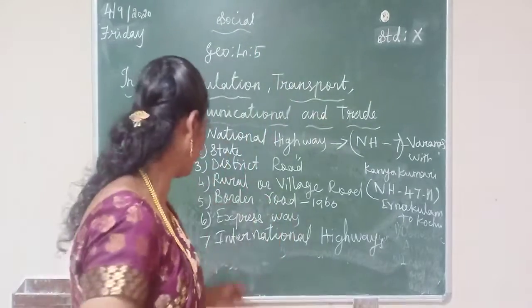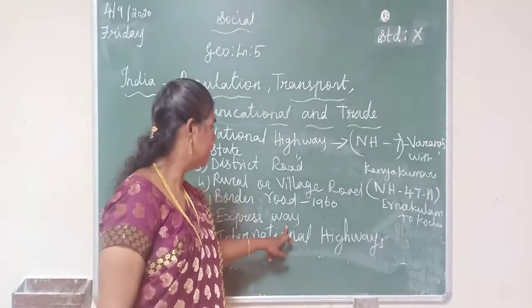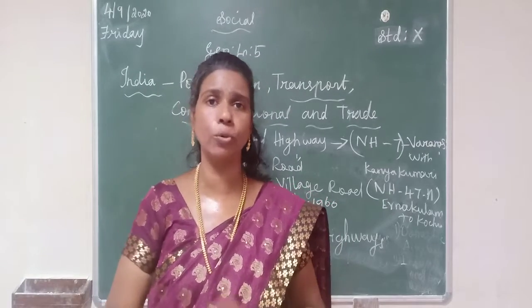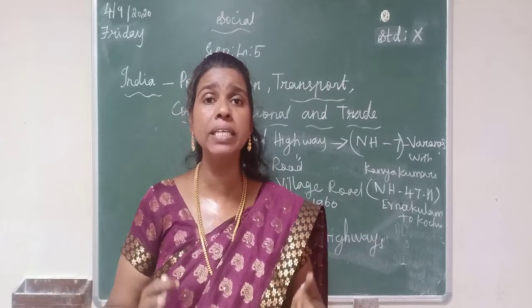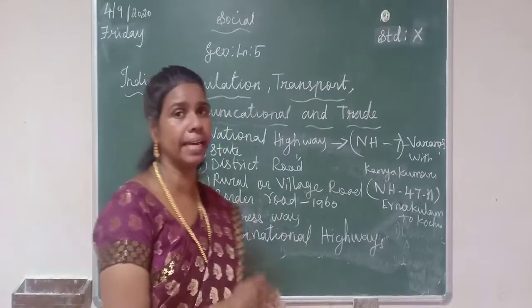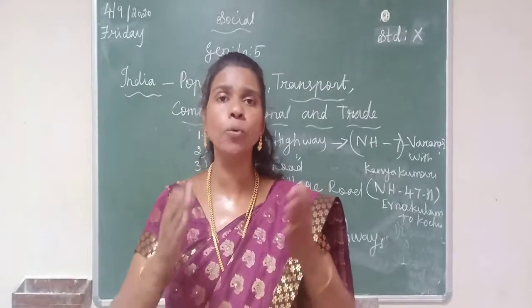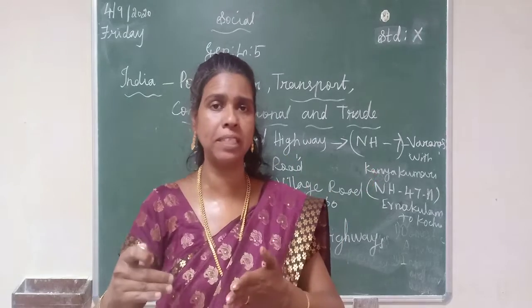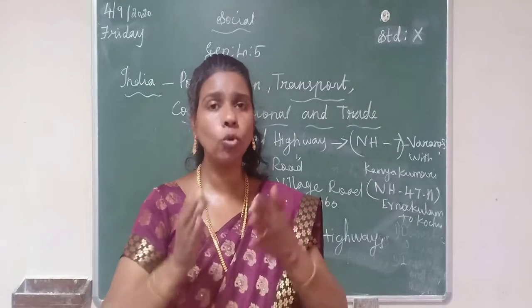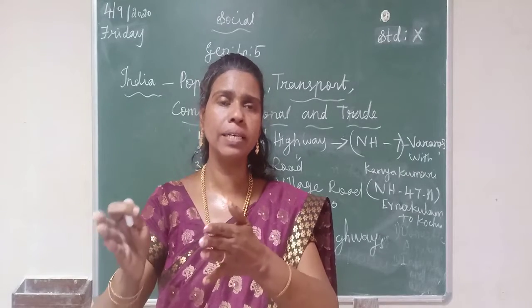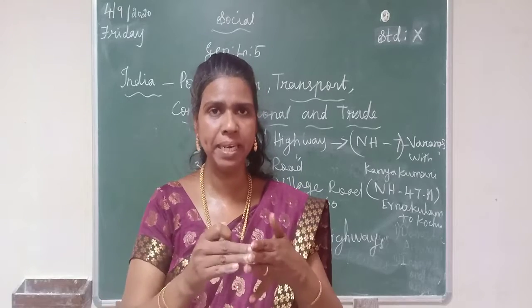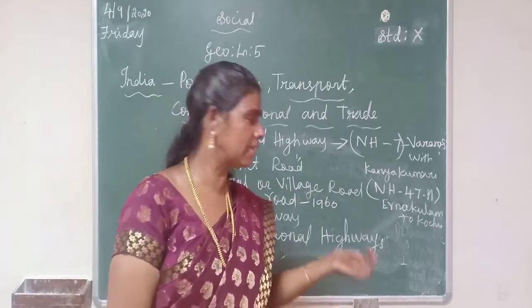Then the next one is the expressway. An expressway is a multi-lane, high-quality, high-speed road. There are four expressways. The first one is the Mumbai to Pune expressway. Then Kolkata to Dum Dum Airport. Then Durgapur to Kolkata. The last one is Yamuna to Delhi, between Agra. These are the four expressways.